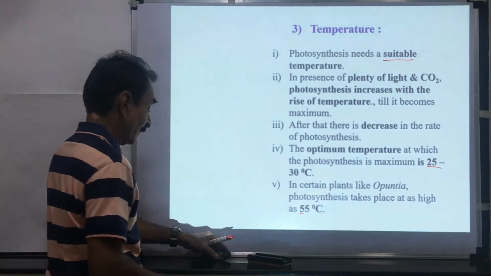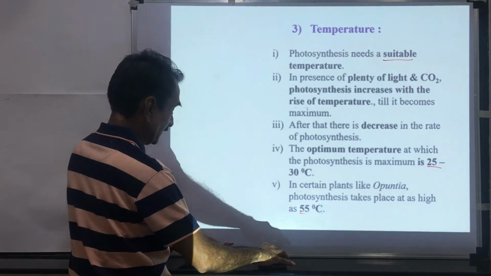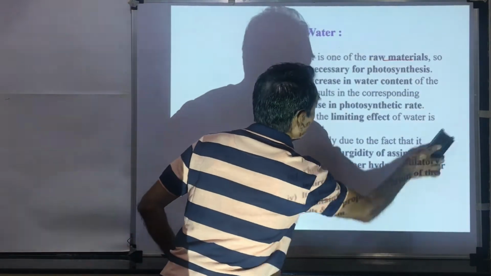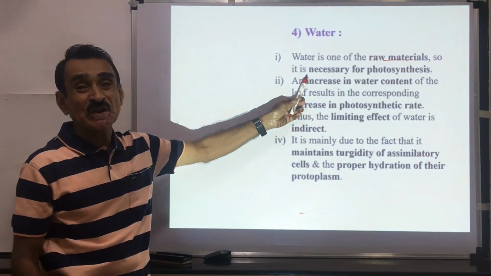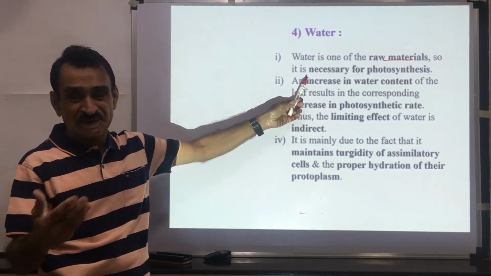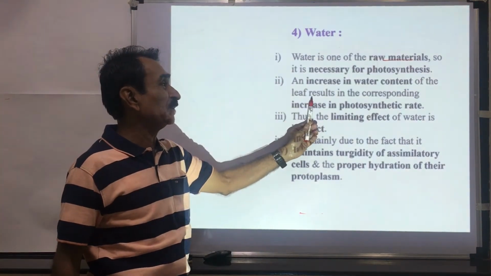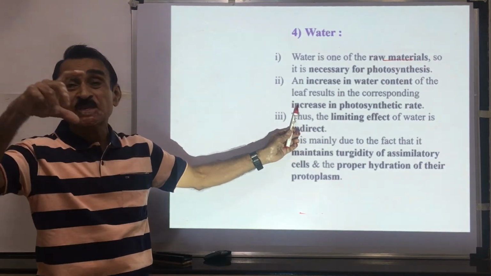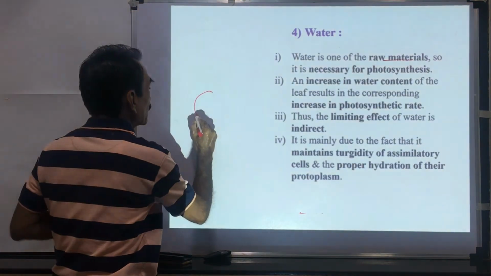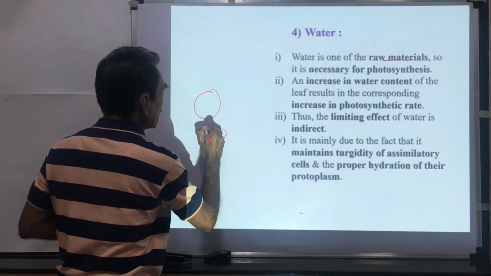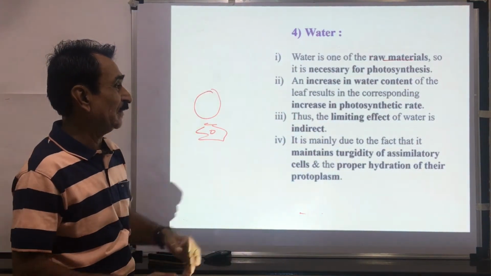This is the second factor. The third factor which affects the rate of photosynthesis is water. Water is one of the raw materials that is essential for photosynthesis. If you see the equation of photosynthesis, you will see that water is very essential. An increase in the water content of the leaf results in a corresponding increase in the rate of photosynthesis, because turgidity of mesophyll cells is important. If the mesophyll cells are flaccid, the photosynthesis rate goes down. Means water is very essential.